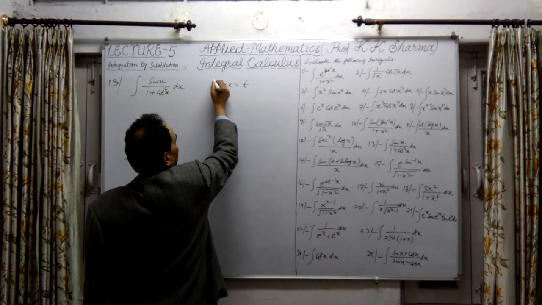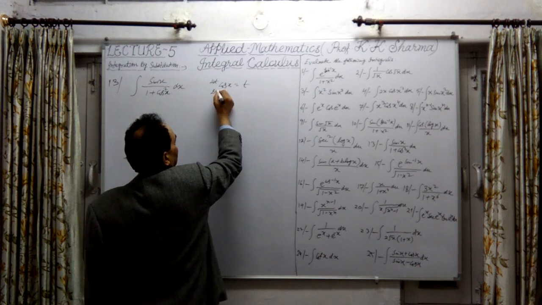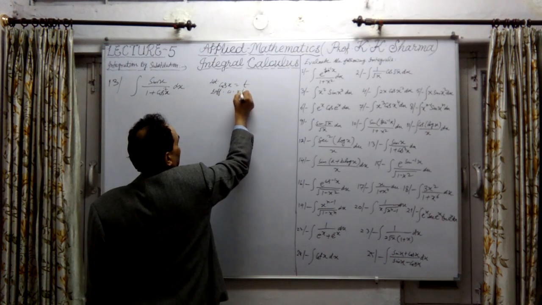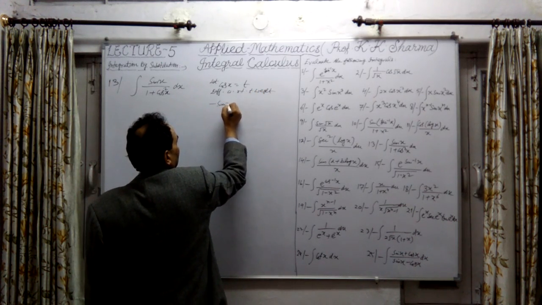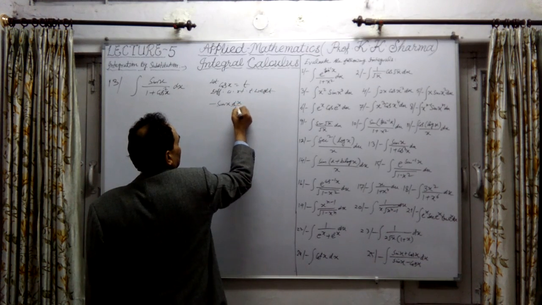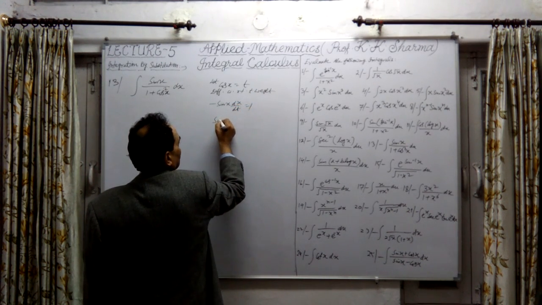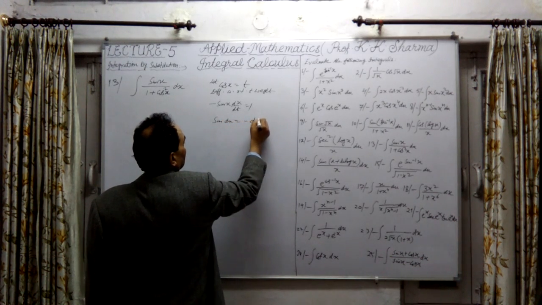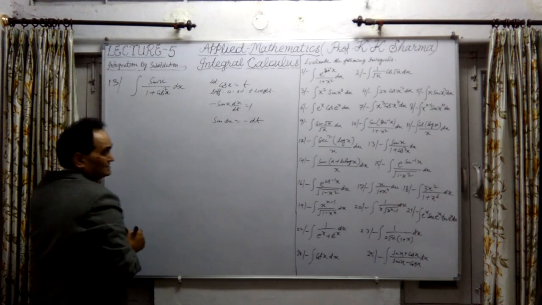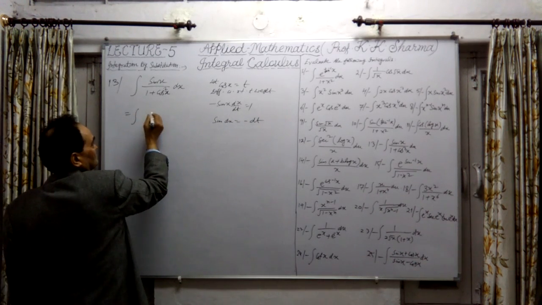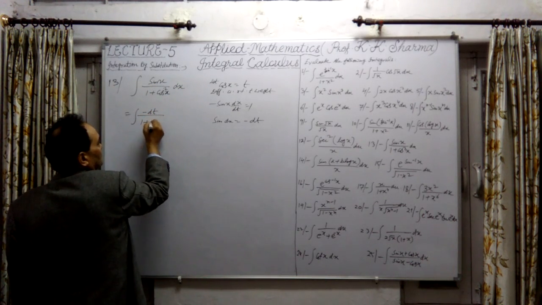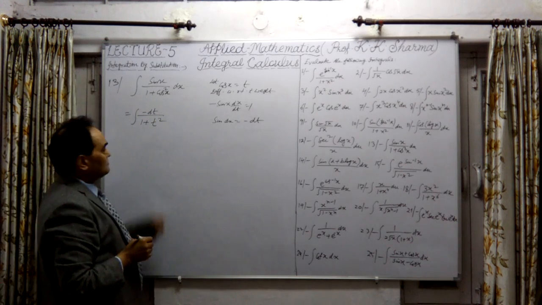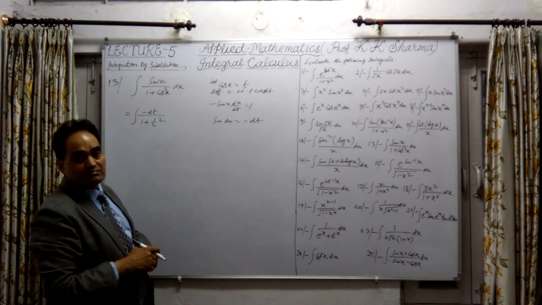Differentiating it, we get minus sin x into dx equal to dt, or sin x dx equal to minus dt. So that means minus dt on 1 plus t square.